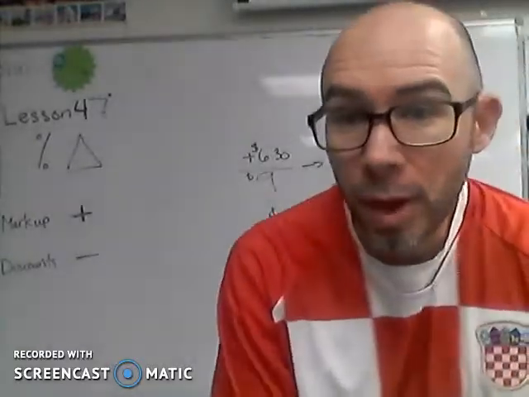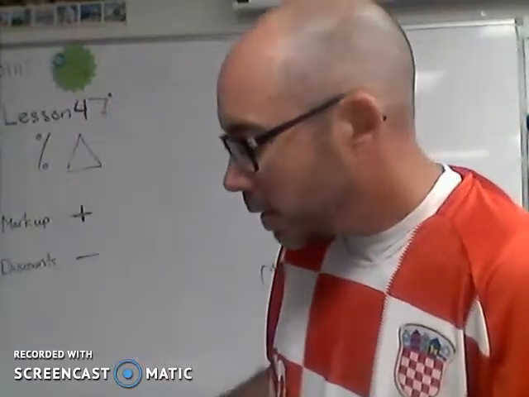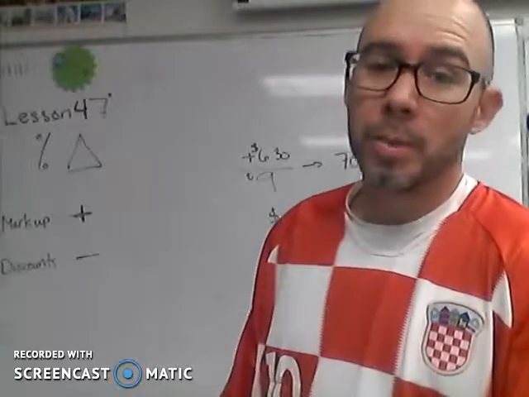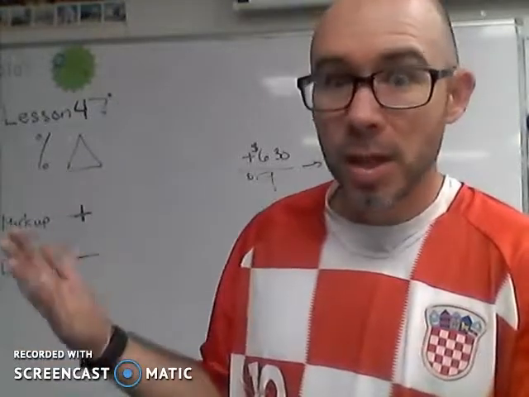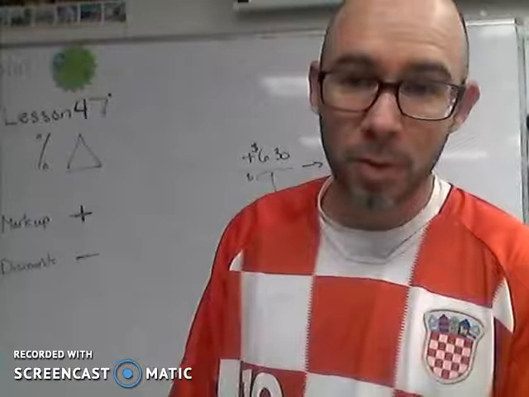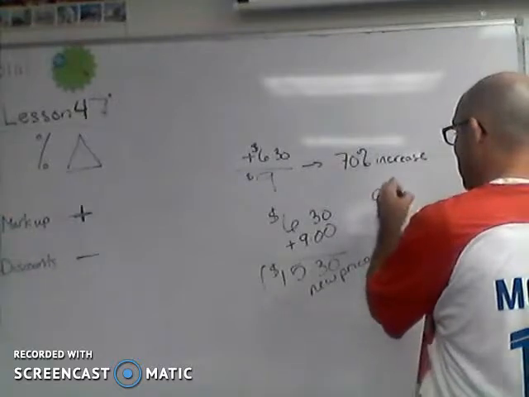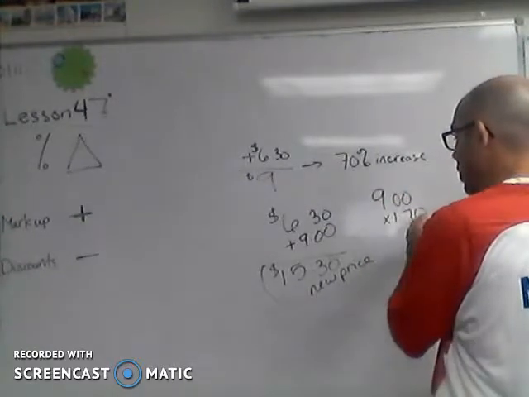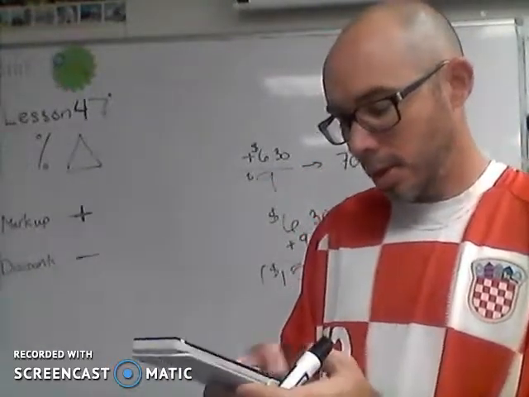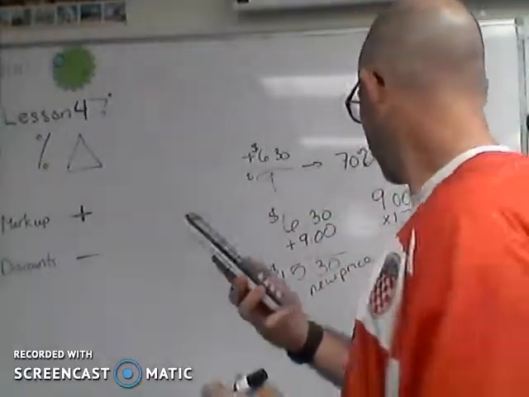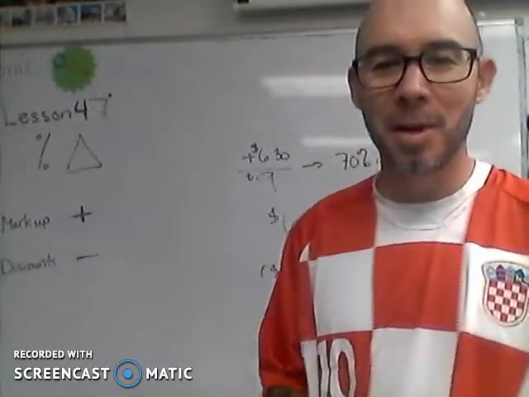But wait, maybe you thought that there's a way that you could do this faster, like in one fell swoop. They do want the markup, okay? But at this point, I like to think, well, if it's been marked up 70%, the new price is 170% of the original price. That means all I have to really do to get that new price is to go $9 times 170%. You do that quickly on your calculator. 9 times 1.7, and we get $15.30. We get the same amount either way.